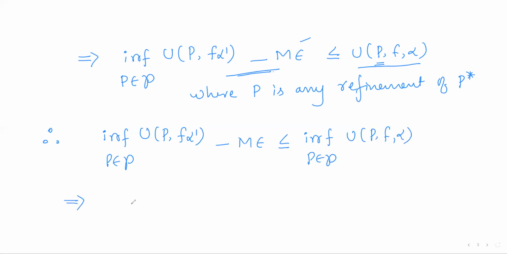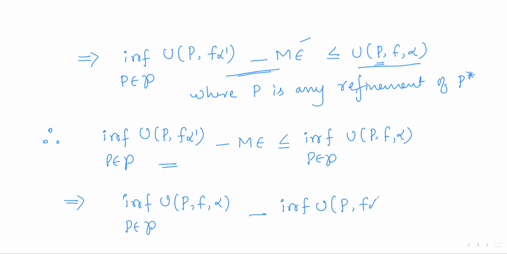So what it implies: okay, I will rewrite this. I'll take this infimum to the left side. So U(P, f, alpha) minus the infimum of U(P, f, alpha dash) can be made greater than or equal to minus M epsilon. Okay, call this equation 8.